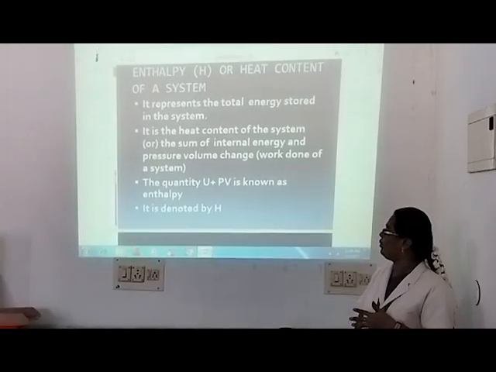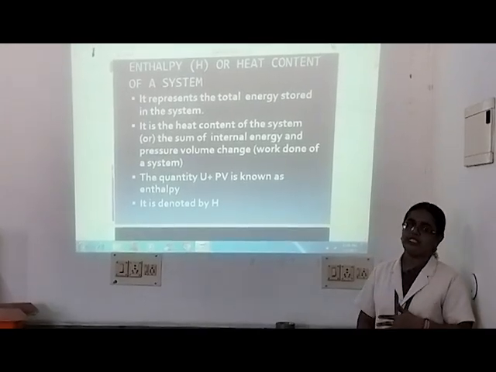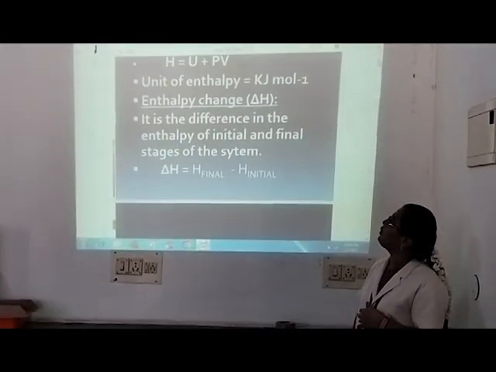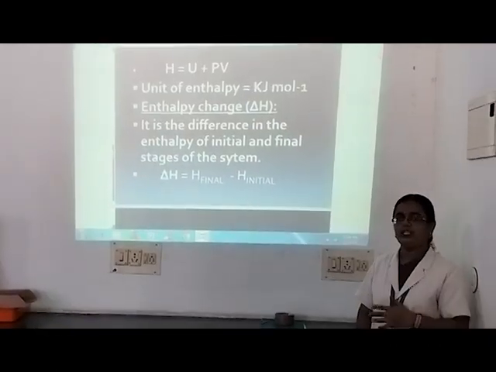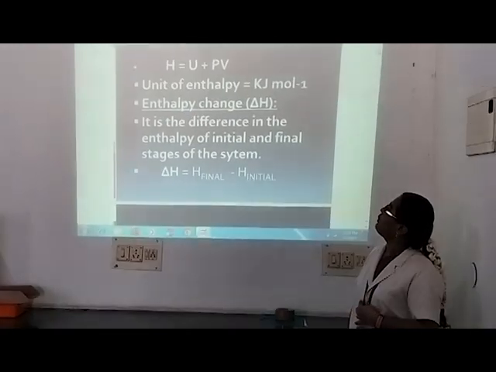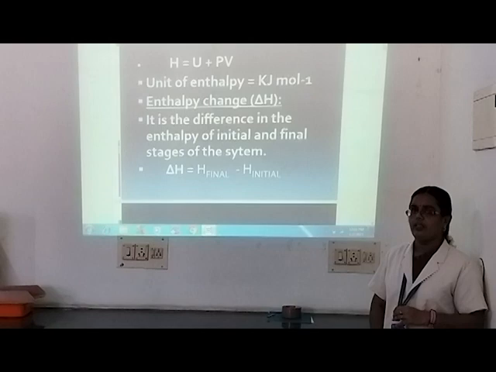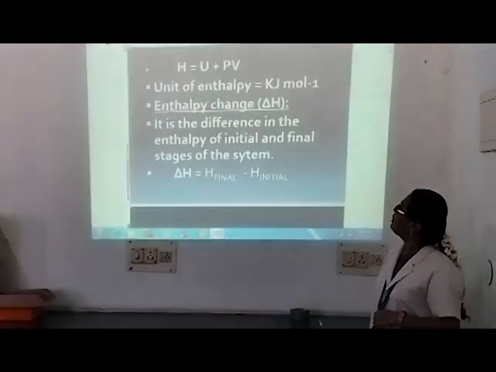Therefore H is equal to U plus PV is the mathematical statement of enthalpy. The unit of enthalpy is kilojoule per mole.